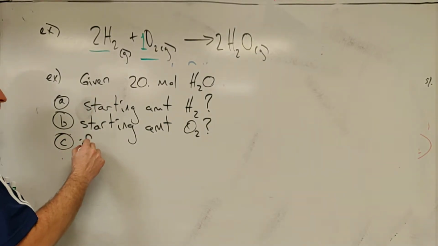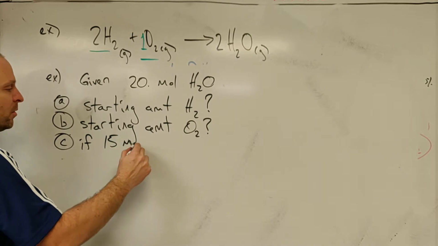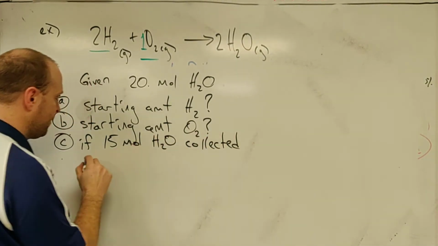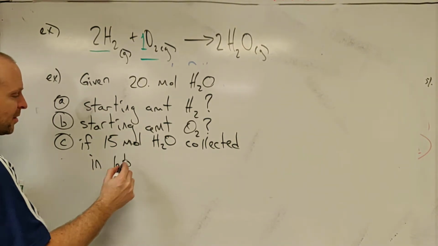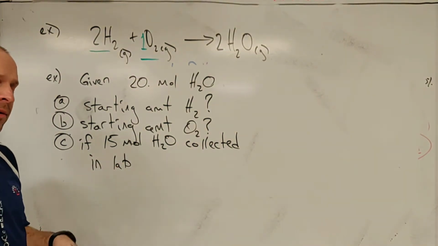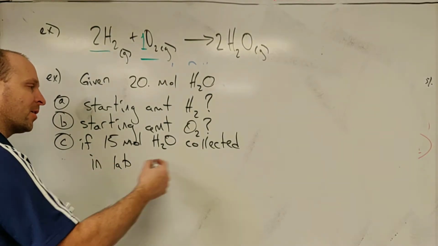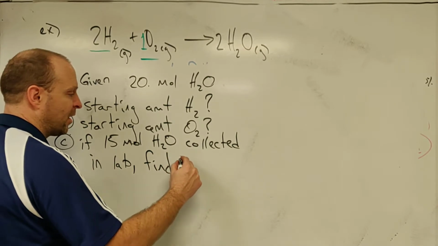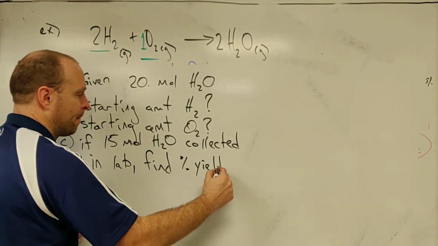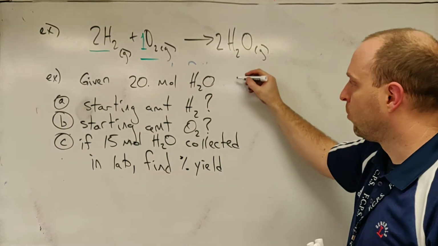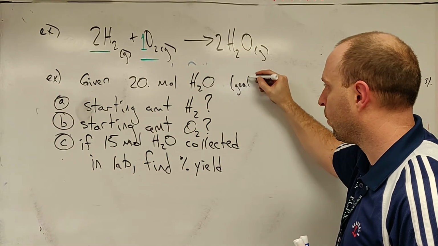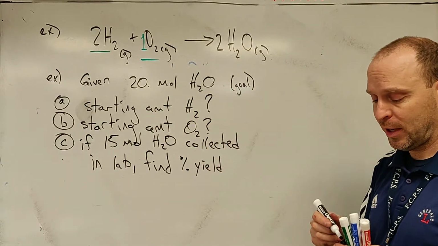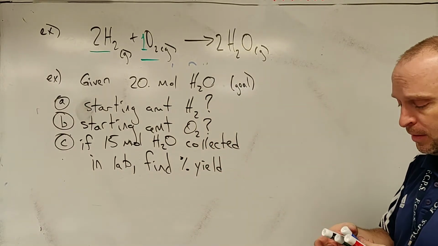And then if we're going to come up with a percent yield, right? Let's say there are 15 moles of H2O collected in lab. And what we're saying is somebody does this experiment in the laboratory and then they measure this amount of product. So if you get 15 moles of water collected in the lab, find the percent yield. Okay? So with this 20 moles of water, we're just going to say that was our goal. And so we used this recipe that we're going to come up with, but this is what we actually got. So that's the breakdown of this problem.